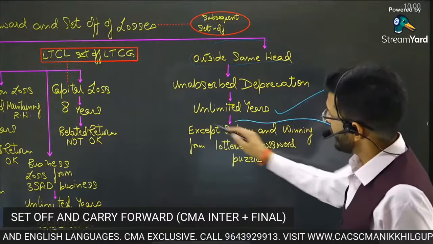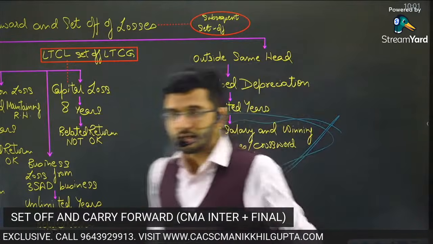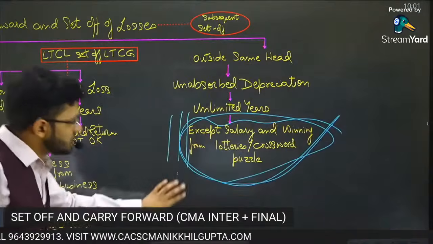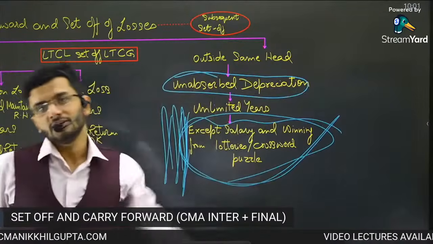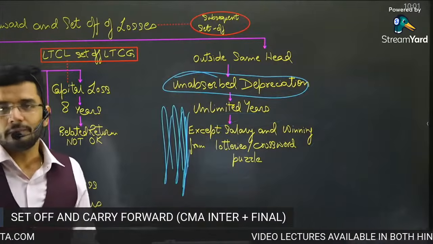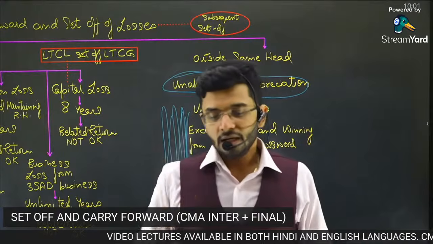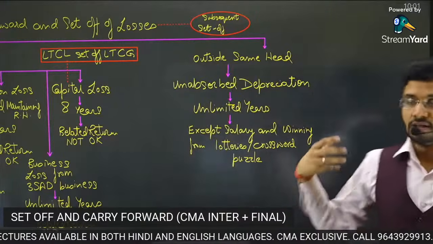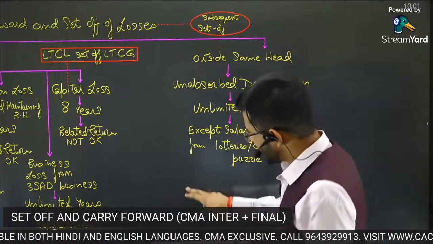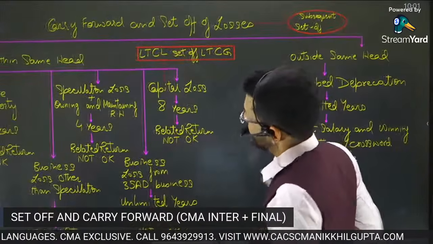Yes, the set off cannot happen against salary and winning from lotteries or crossword puzzles. These are the two restrictions. Apart from these two restrictions, there's no other restriction in unabsorbed depreciation. That is the best part about unabsorbed depreciation. And yes, unabsorbed depreciation is by far one of the most important brought forward losses, carried forward losses, which are there in your syllabus. So yes, guys, that's all for this particular chapter, carry forward and set off of losses.